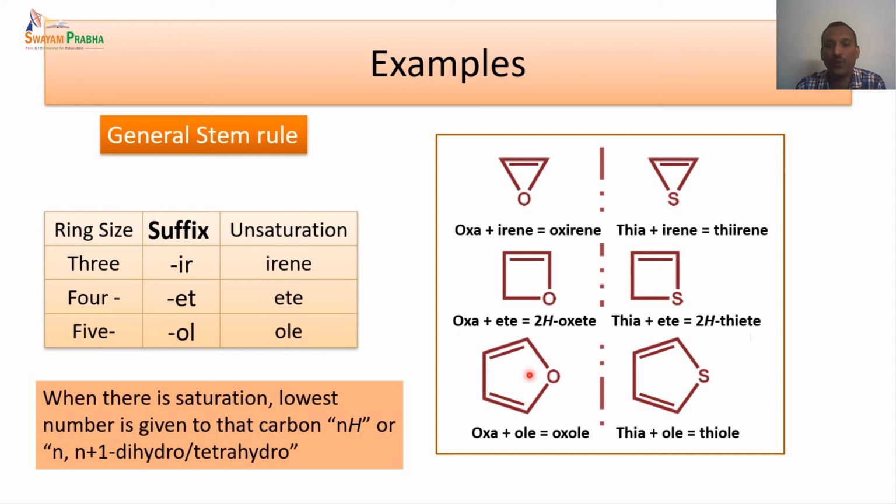Of course, for these two compounds we have a common name, and in many cases we generally use the common name and we do not use the IUPAC nomenclature for 4-membered, 5-membered or 6-membered rings. And when we have to give the saturation, basically the lowest number is given to that carbon as an NH, as shown here, or we can also write N, N plus 1 dihydro, tetrahydro. Like that we can give that name. So that means this carbon is a dihydro carbon. Those kinds of things we can also write.